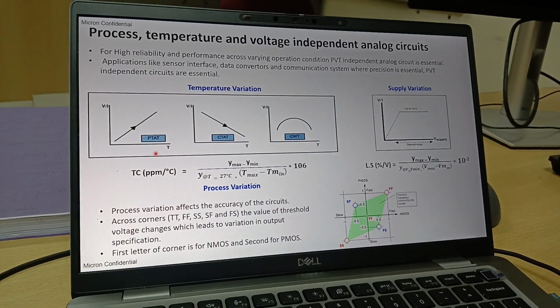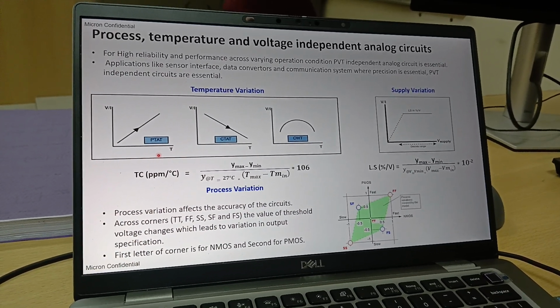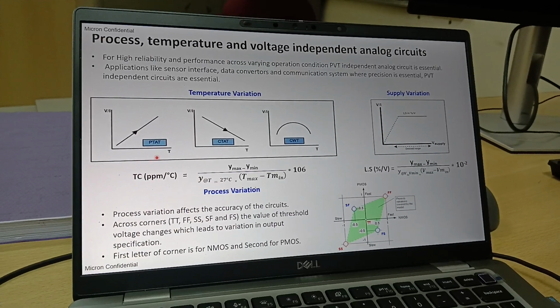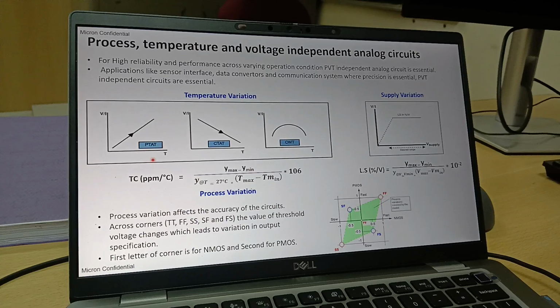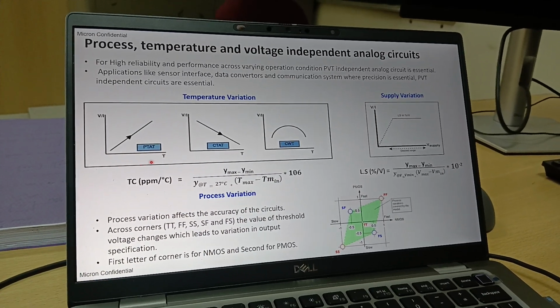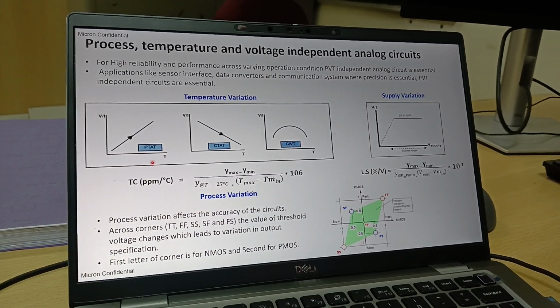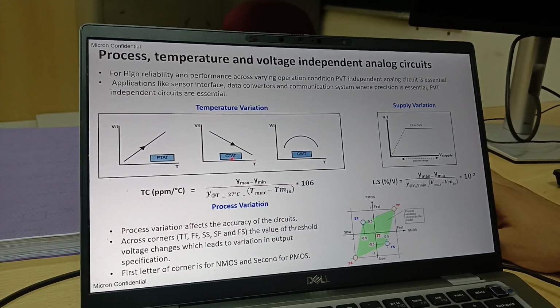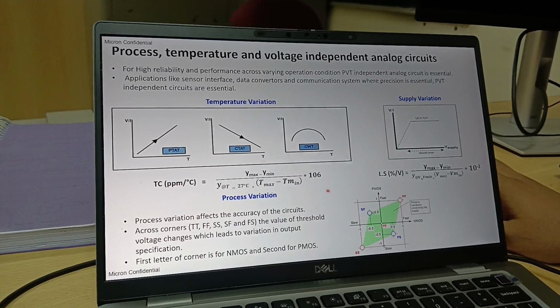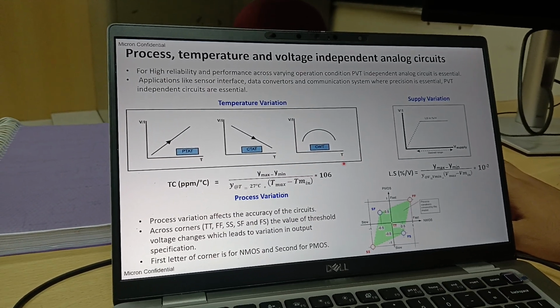And CTAT is nothing but complementary to absolute temperature. Let's say you are increasing your temperature, your output quantity, that is voltage or current, should decrease with respect to temperature. And CWT is constant with respect to temperature. That means if you are changing your temperature, your output quantity should not change. That is what our ultimate goal is to achieve. Our analog circuit should be CWT in nature, right?